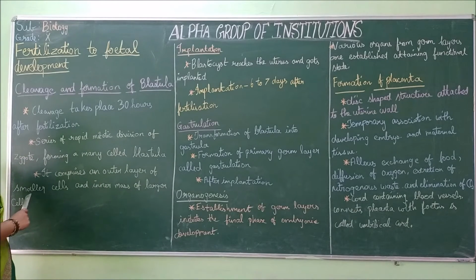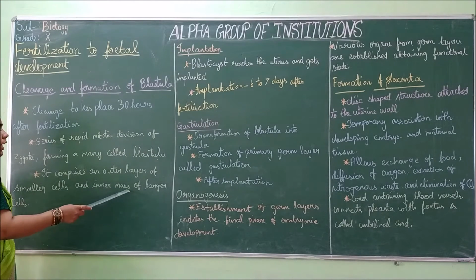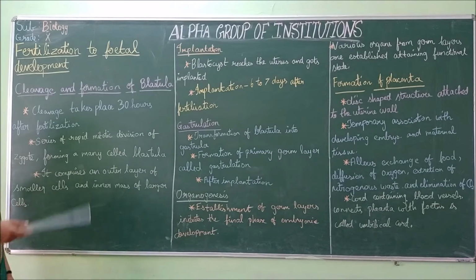The outer layer will be comprised of small cells, and in the inner area large cells will be present. So this is how the blastula will be.